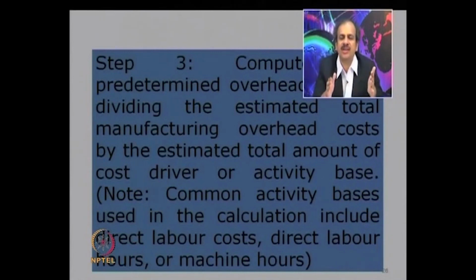So we stop here for the day. What we have covered today is, we started with the steps, that is allocation, apportionment, reapportionment and absorption. Then we looked at what you understand by cost center, and towards the end we have seen why you need the predetermined rates and how they are calculated. In the next session we will continue with some more steps, and then we will look at the cases where actual calculations are done. Let us stop for the day. Thank you.